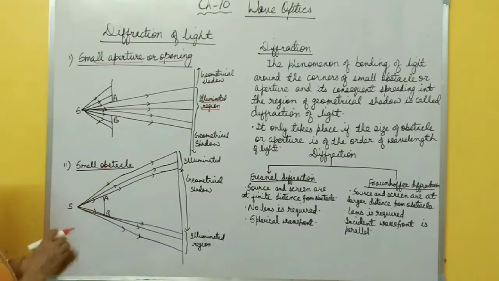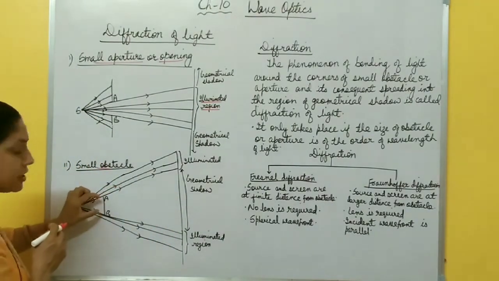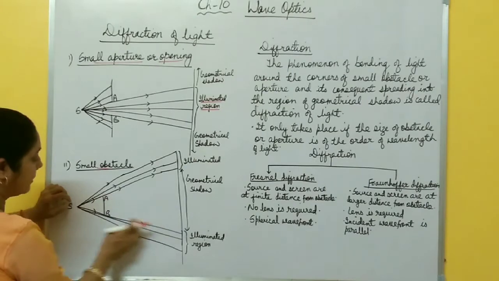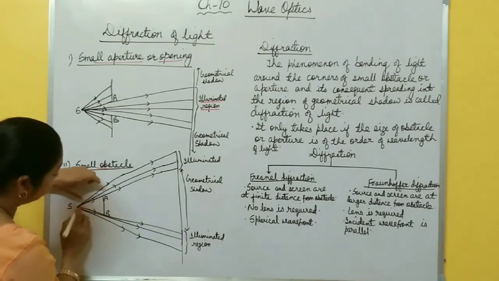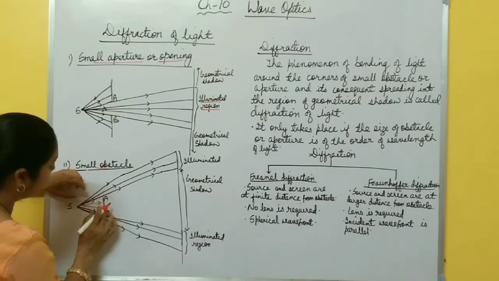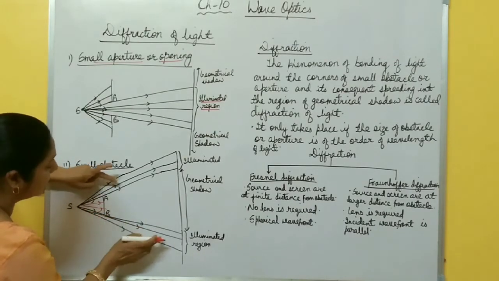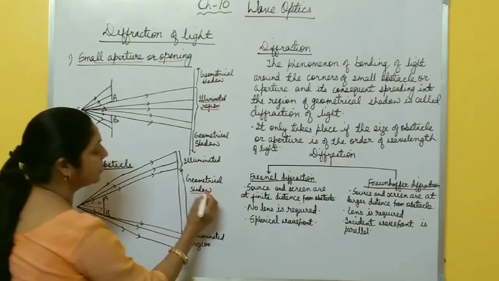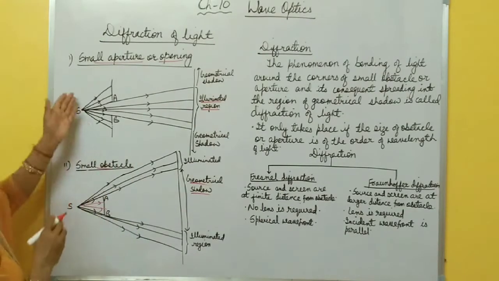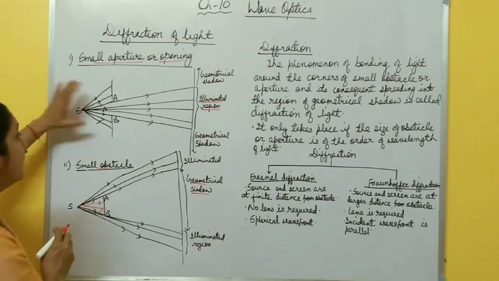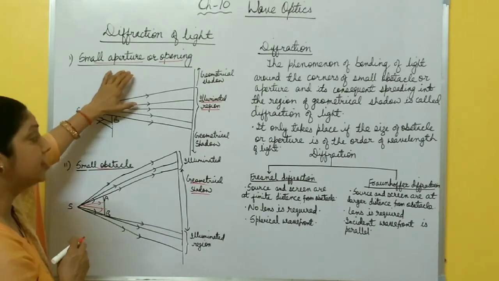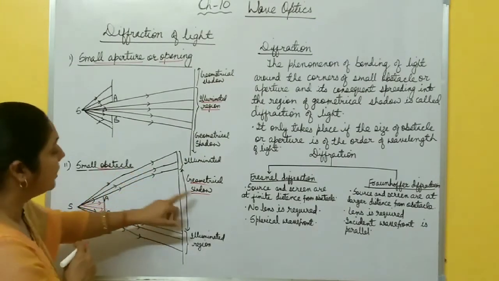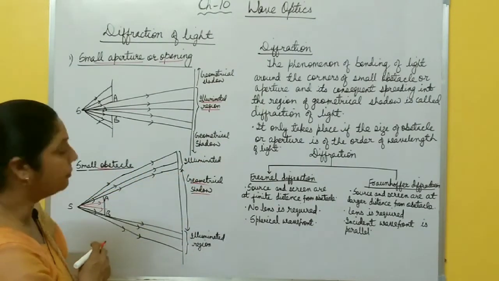In the same way, in case of a small obstacle, suppose this AB is a small obstacle, so light does not pass through this obstacle. So at the center of the screen, light does not pass through here, but it easily passes above A and below B. So this part is the illuminated region, and at the center of the screen, opposite the obstacle, the geometrical shadow region is formed. So you must know about the case of an aperture, where is the illuminated region and where is the geometrical shadow region. In case of an obstacle, where is the geometrical shadow region and where is the illuminated region.